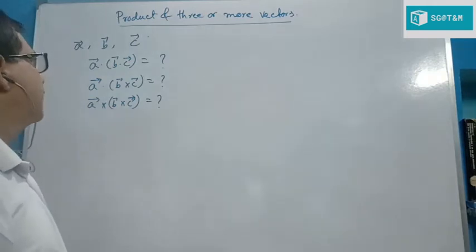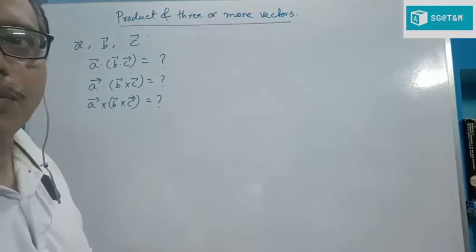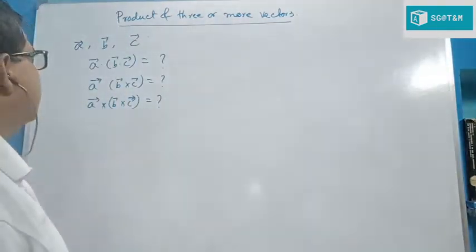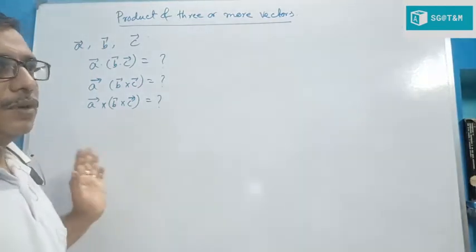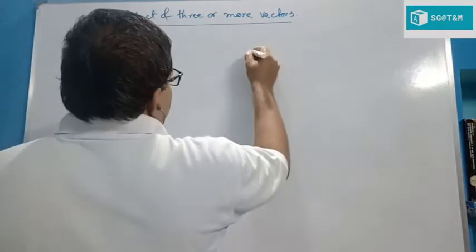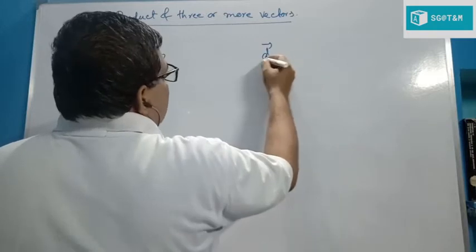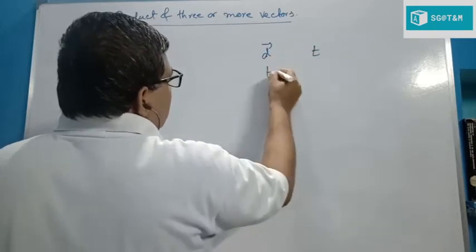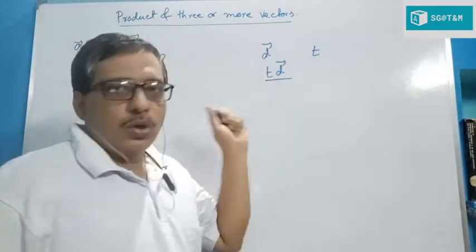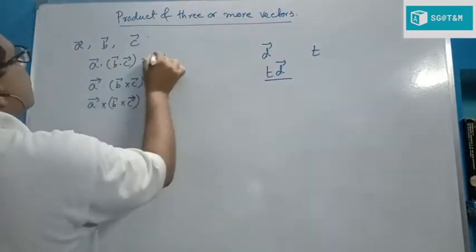If we take dot product with two vectors B and C, then we get a scalar quantity. Product of a scalar quantity with a vector quantity is not a dot product. This is ordinary multiplication. If we multiply a vector by a scalar, suppose D is a vector, T is a scalar, then T times D, scalar multiplication, no dot, no cross is possible. So A dot B dot C is not possible.